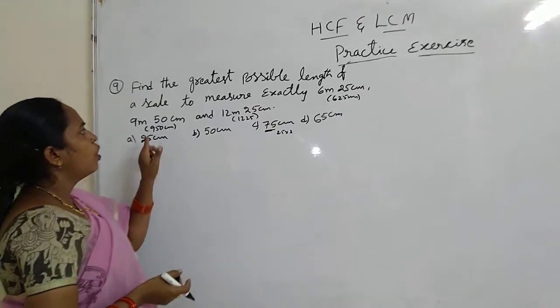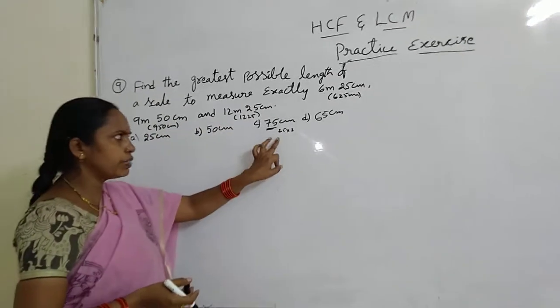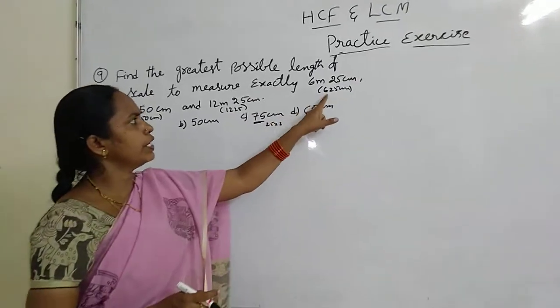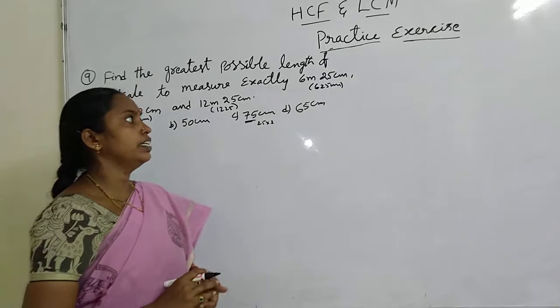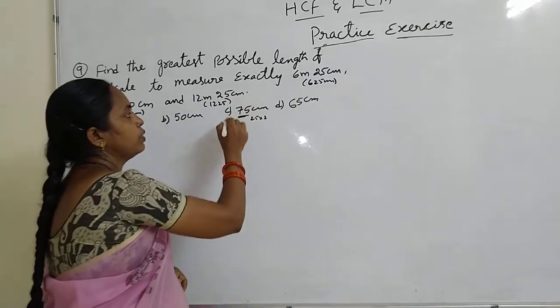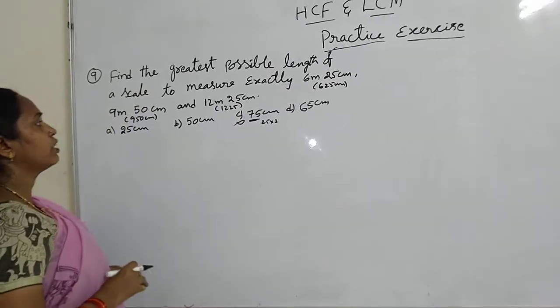So all these numbers should be divisible by 25 and 3. So here 625, 6 plus 2 plus 5 is 13, not divisible by 3. So this number is not divisible by 75. So it is not our answer.